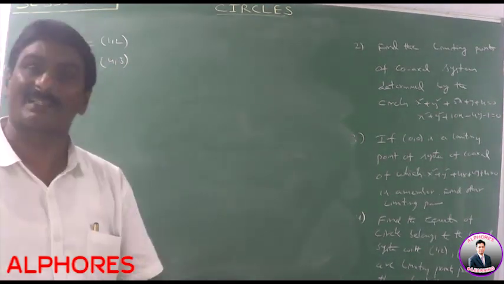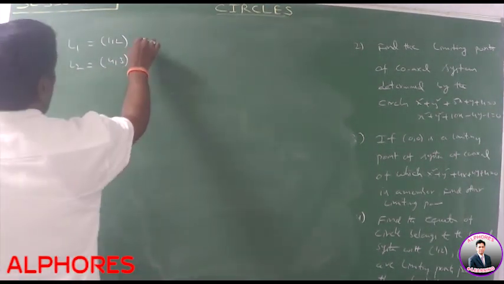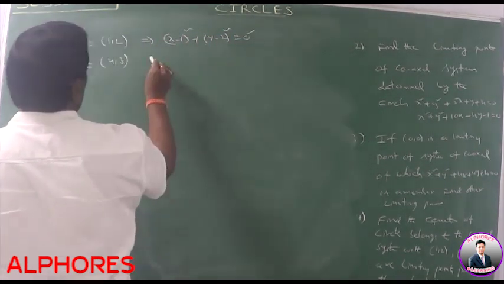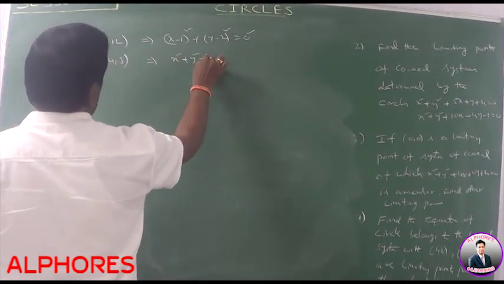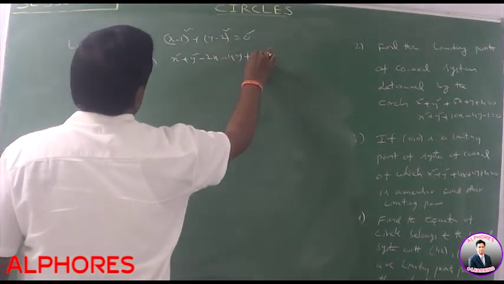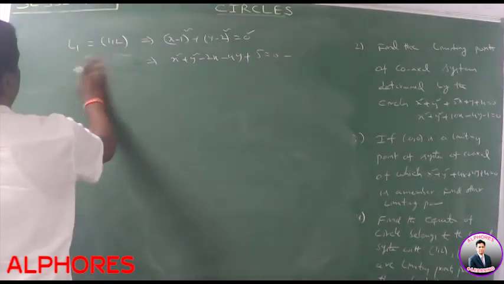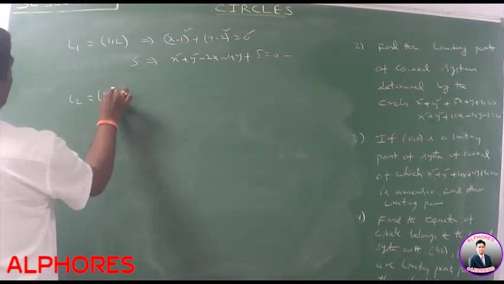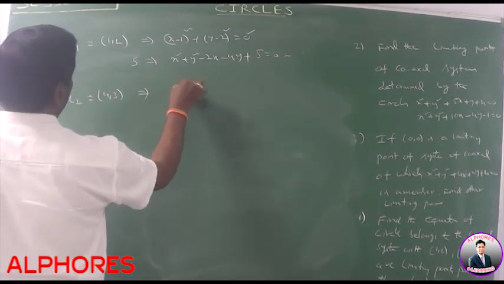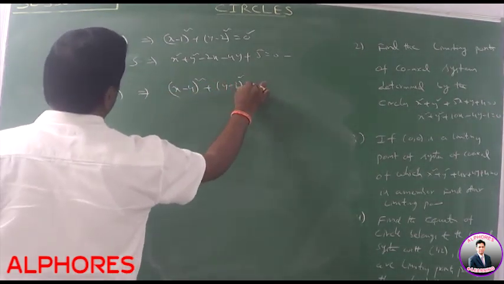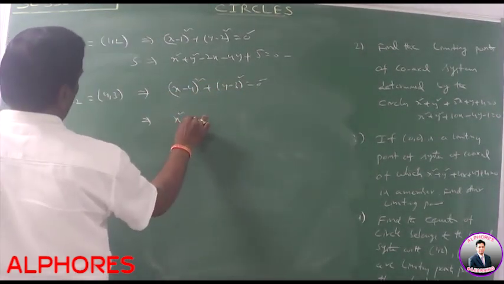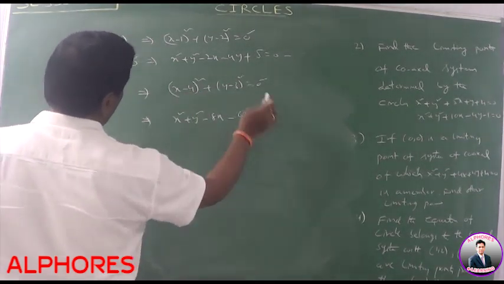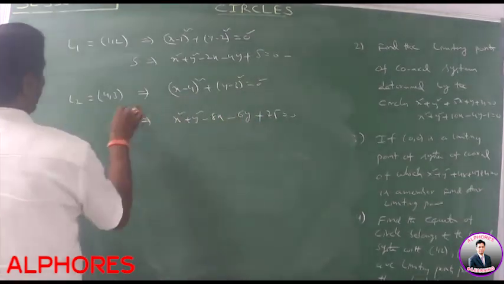Limiting points mean the radius of that circle is 0, a point circle. Here the circle equation is (x minus 1) whole square plus (y minus 2) whole square is equal to 0 square. After simplification, it can be reduced into x square plus y square minus 2x minus 4y plus 5 is equal to 0. The second limiting point L2 is (4, 3). The point circle of that value is (x minus 4) whole square plus (y minus 3) whole square is equal to 0 square. After expansion, x square plus y square minus 8x minus 6y plus 16 plus 9, that is plus 25, is equal to 0. It is S dash.